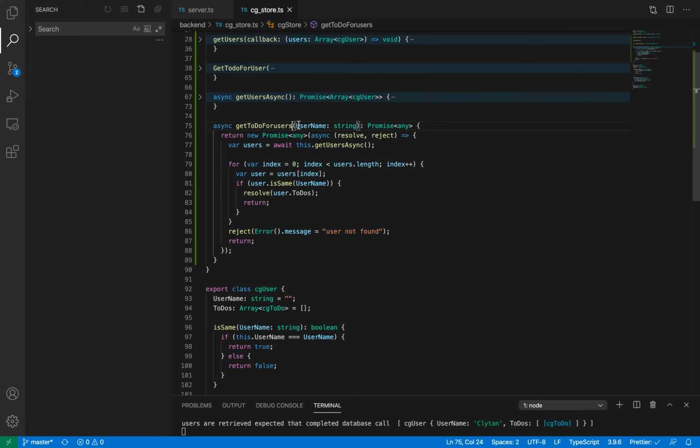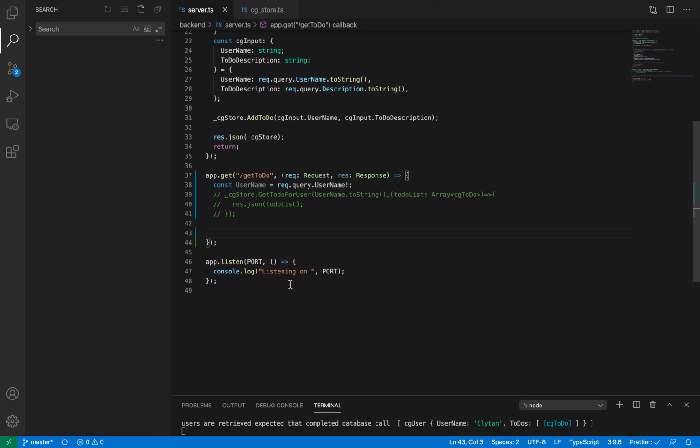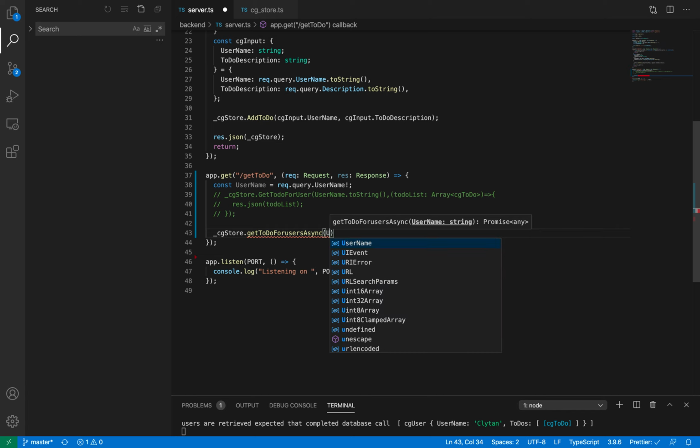Yeah, I have to write async here as well, just for our understanding. Now here I will use that function: underscore cg store dot get to-do for user async, and I'm going to supply username.